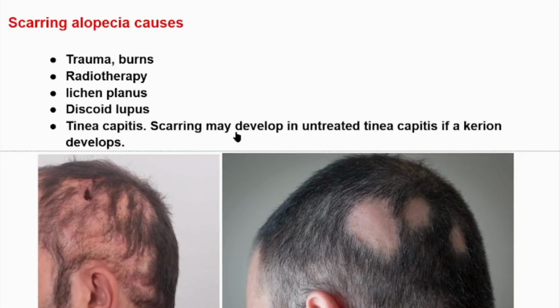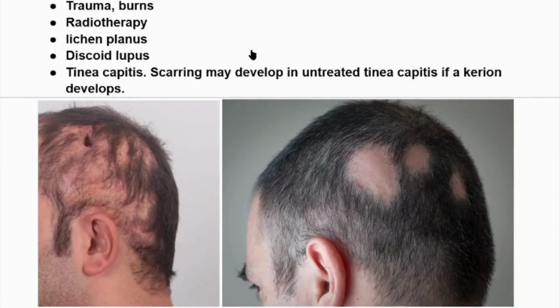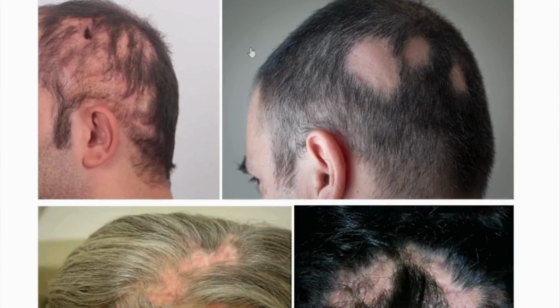Scarring may develop in untreated tinea capitis if a kerion develops, but if a kerion is not developed, tinea capitis can cause non-scarring alopecia.